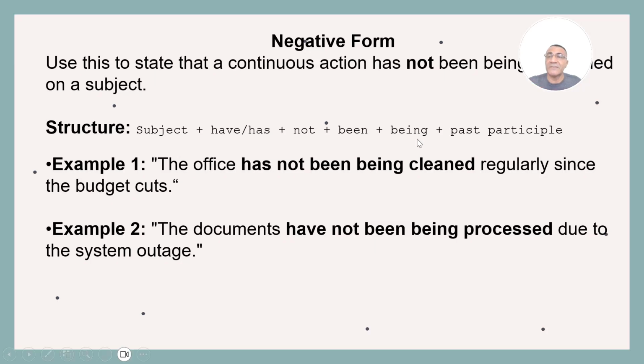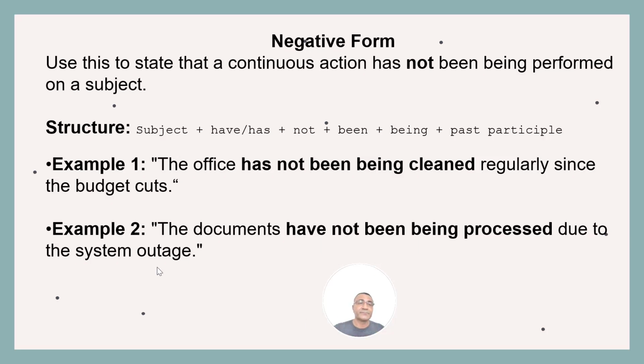What is the negative form for this? Use this to state that a continuous action has not been being performed on a subject. What is the structure? Subject plus have or has plus not plus been plus being plus past participle. Example 1.